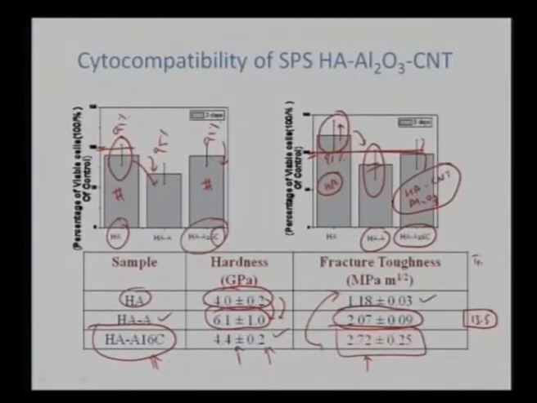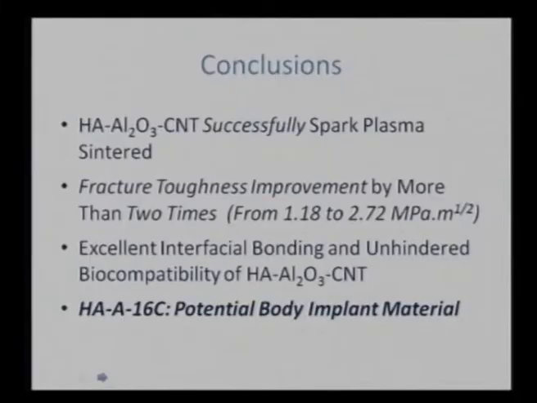hydroxyapatite matrix. So that is the overall philosophy of using alumina as well as carbon nanotube: improving the hardness and fracture toughness, maintaining the cytocompatibility, and improving the tribological properties by more than 65 times. So that is the overall theme of these spark plasma sintered samples.